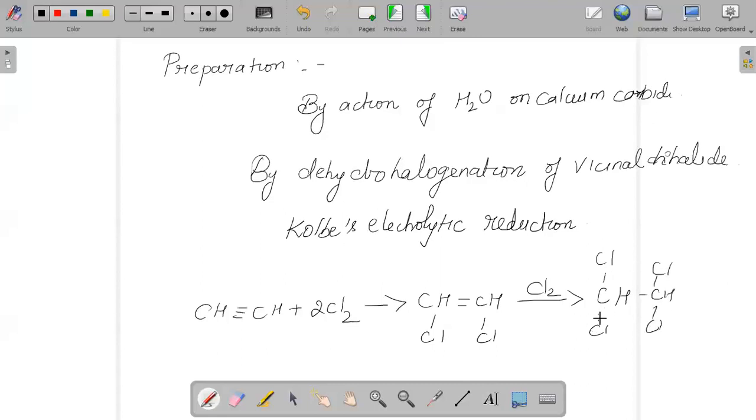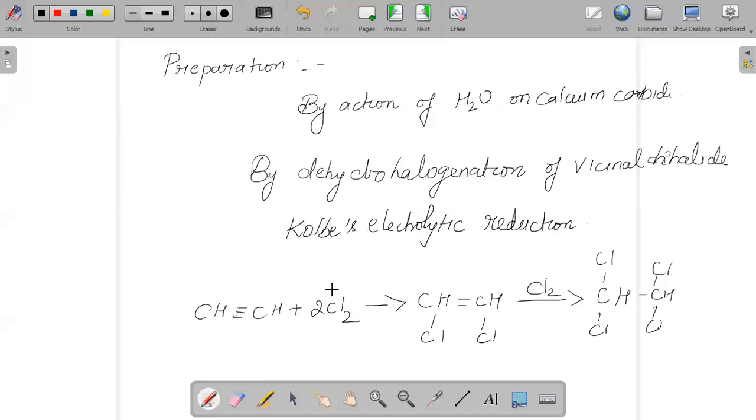So you can either say it as 1,2-dichloroethene, or we can say 1,1,2,2-tetrachloroethane. And it's not only that it can undergo addition of halogens, but it can undergo addition of halogen acids also. In place of Cl2, you can take even HCl. It can undergo addition of H2O, which we call hydration reaction. That is, in place of Cl2, you can take H2O.